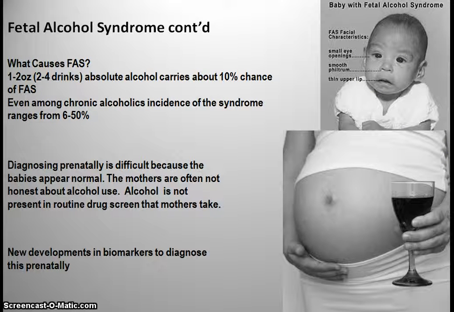So diagnosing this prenatally is difficult because the babies will appear normal when the physicians examine the mother before birth. The mothers are also not honest about alcohol use, and physicians don't always ask about the mother's intake of alcohol, which can contribute to this being difficult to diagnose. Alcohol is not present in the routine drug screen that mothers take, so there's no way for the physician to know about this before a birth unless he or she asks.